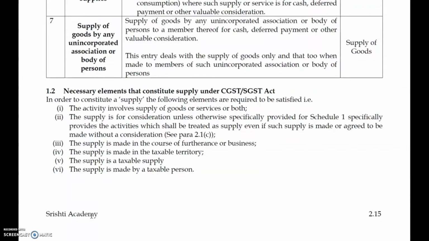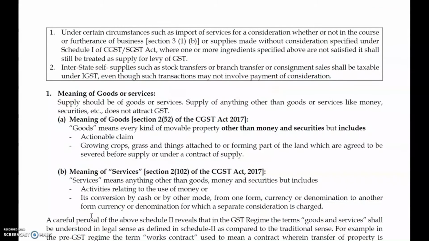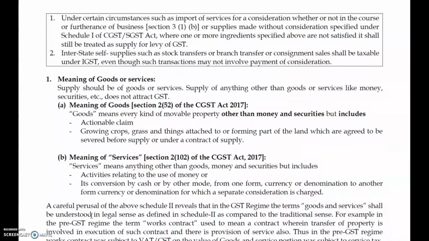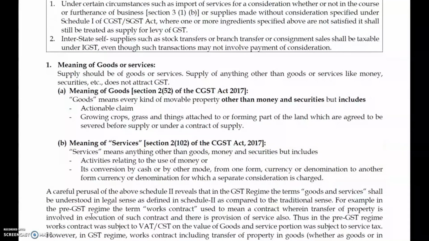So based on that, the supply definition continues. Goods. Supply should be the goods or services. As mentioned in clause 2, subsection 52 of the CGST Act, goods means every kind of movable property other than money and security, but includes actionable claims. I'll explain what actionable claims are.